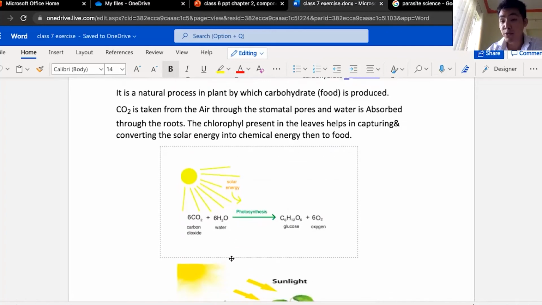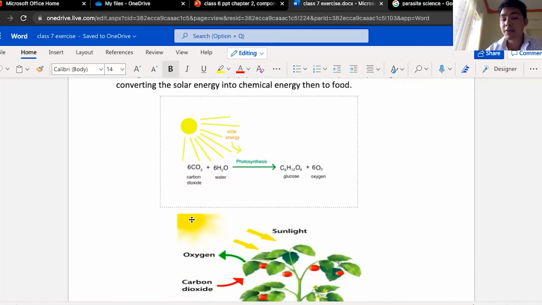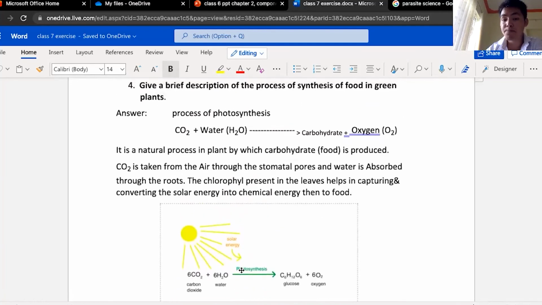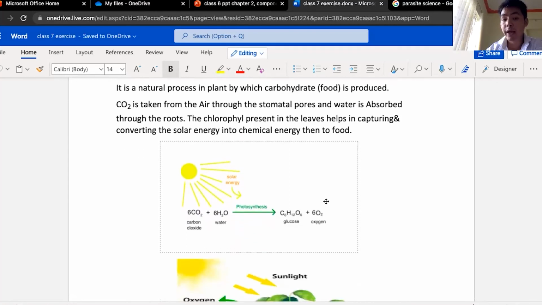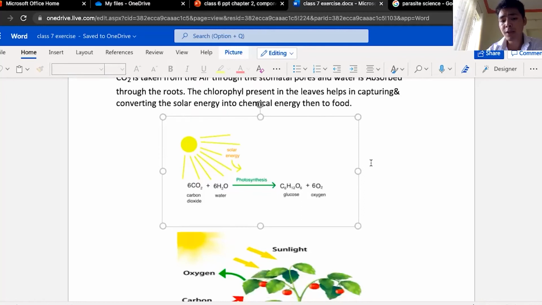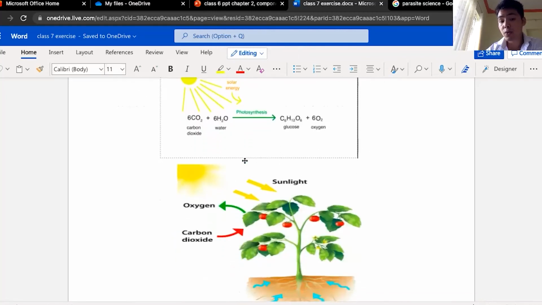The water is taken from the root and carbon dioxide is taken from the air through the stomatal pores of the leaves, right? The chlorophyll present in the leaves helps in capturing and converting the solar energy into chemical energy, then to food. So the solar energy is captured by the chlorophyll present in the leaf, and it is converted into chemical energy, then to carbohydrate, which we consume as our food. Starch is one such carbohydrate form.